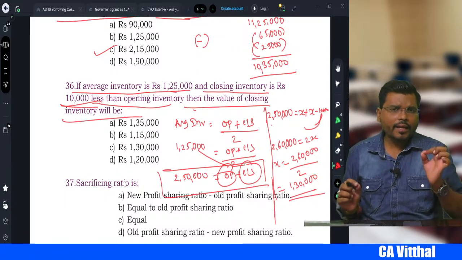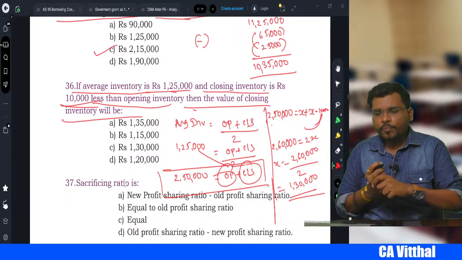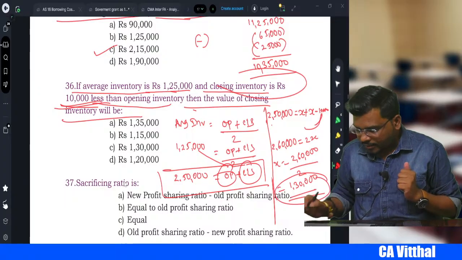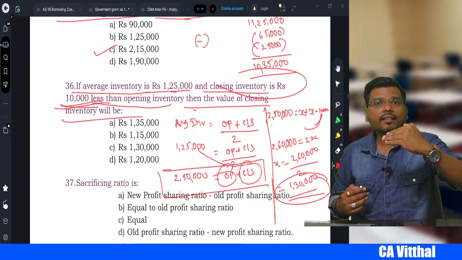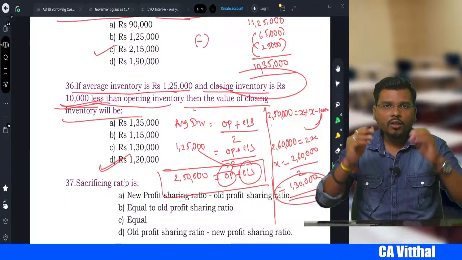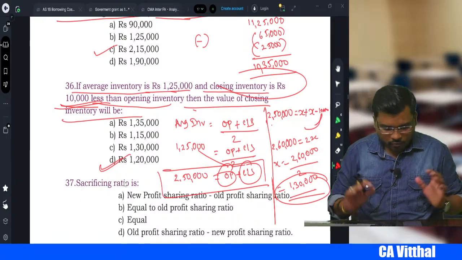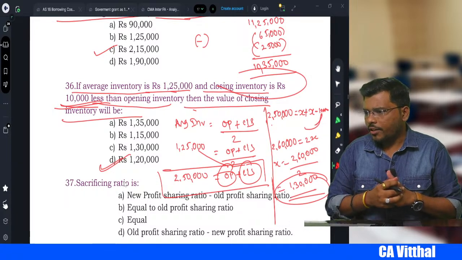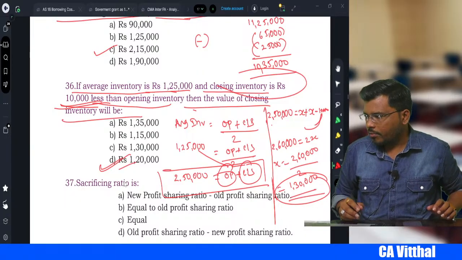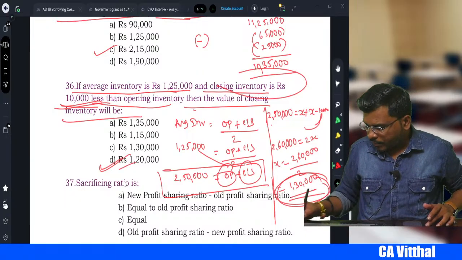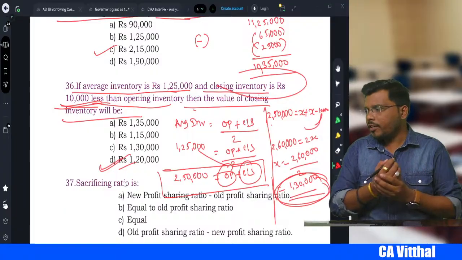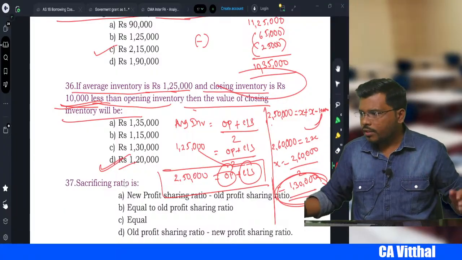This X is the opening inventory, and they say the closing inventory is 10,000 less than the opening inventory. So opening is 1,30,000, and closing will be less by 10,000, so 1,20,000 will be your closing inventory. This is very, very important. Are you able to understand? Opening 1,30,000 minus 10,000 gives you the closing inventory of 1,20,000.